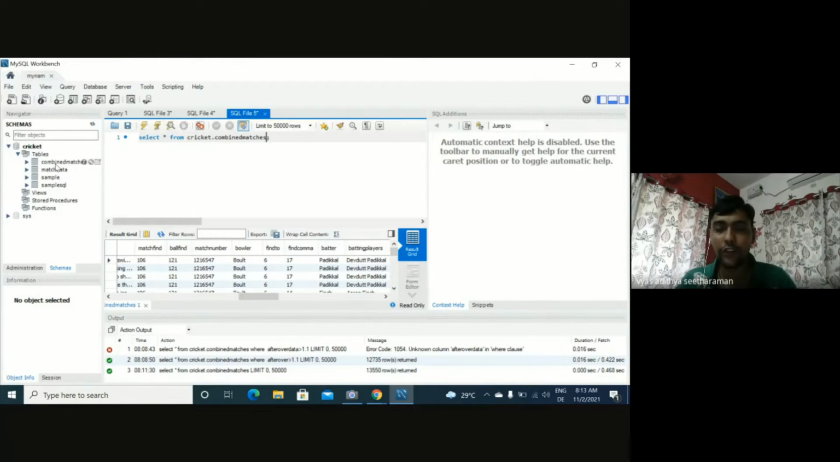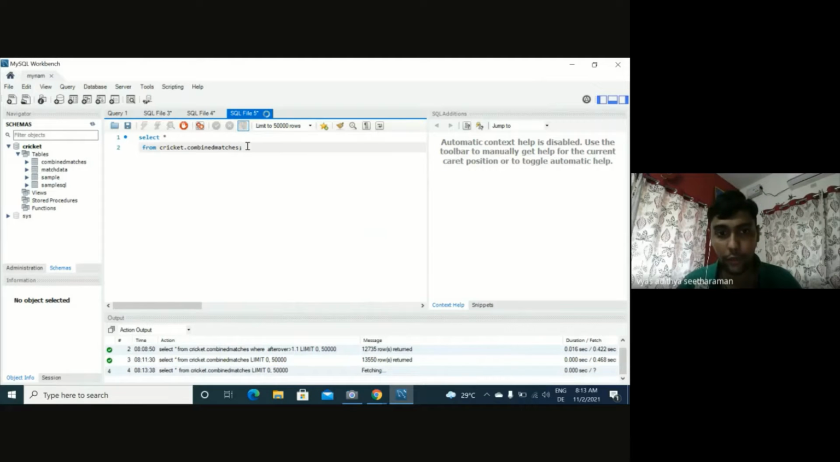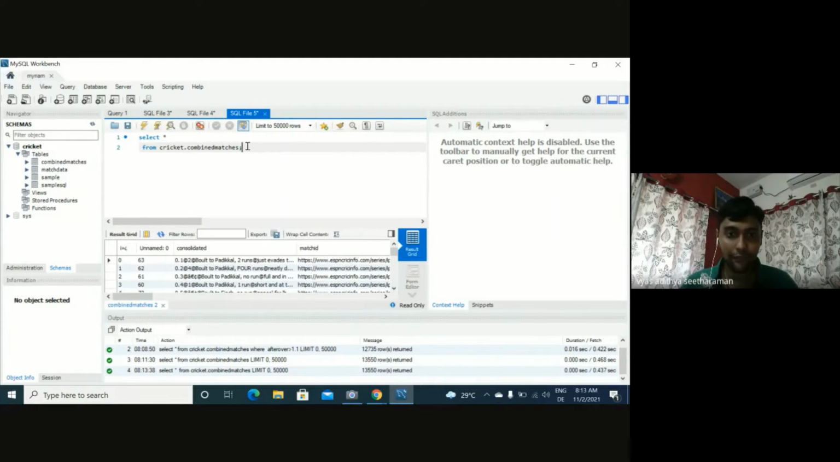Okay. The first step, suppose you want to see all the data in that particular table, for example, we can do it using this simple statement in SQL, which is called select star. So star means select everything from, and then you put the database name, which is cricket dot the table name, which is combined matches. Then you put a semicolon. This is kind of the syntax. Then you can run the query and we get the data, right?